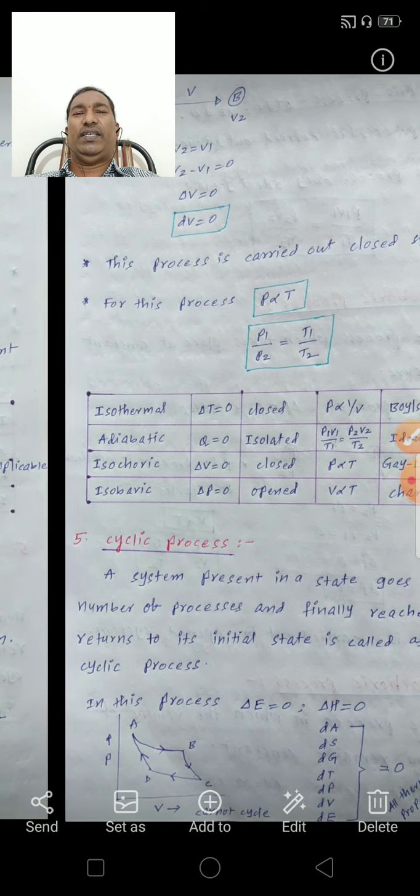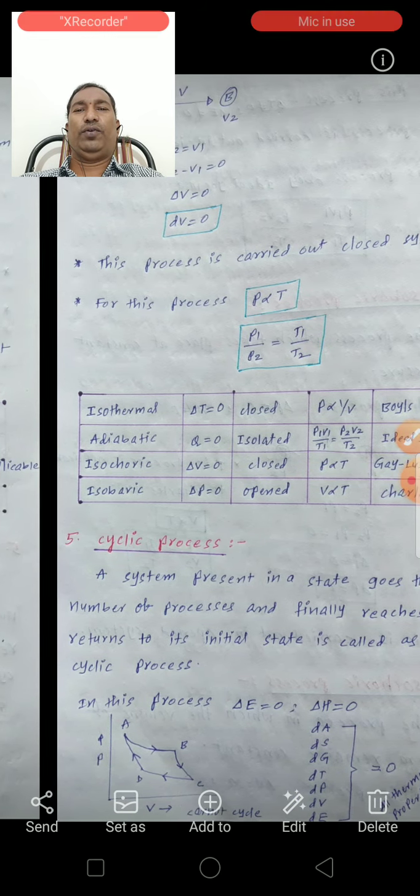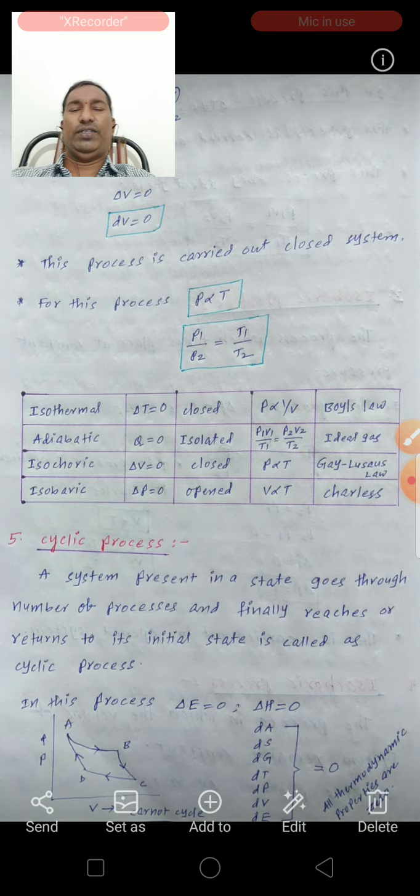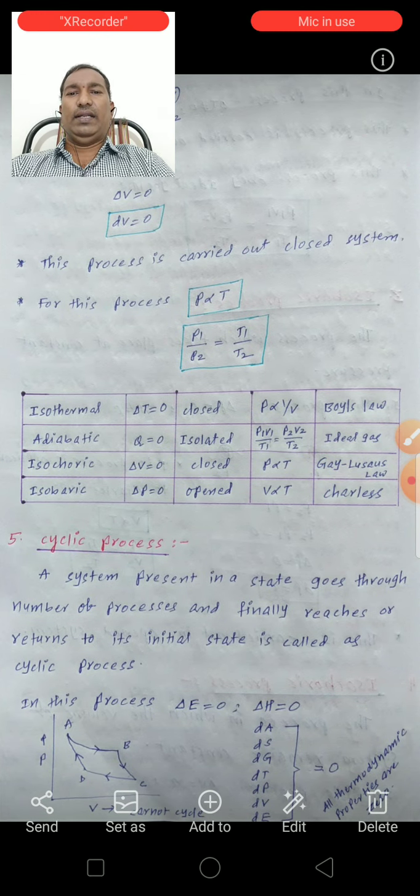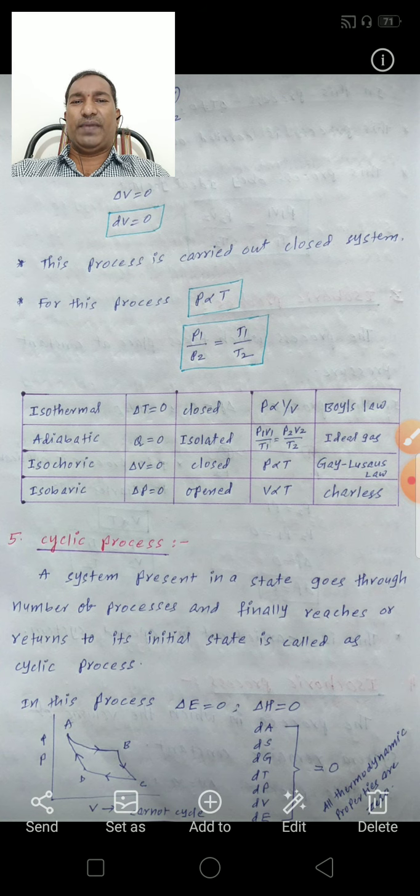Both are the same. V2 is equal to V1, V2 minus V1 is equal to 0. Del V is equal to 0. For small changes, dV is equal to 0. This process is carried out in a closed system.